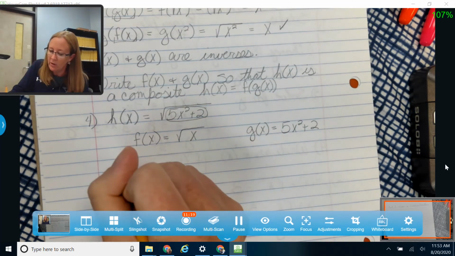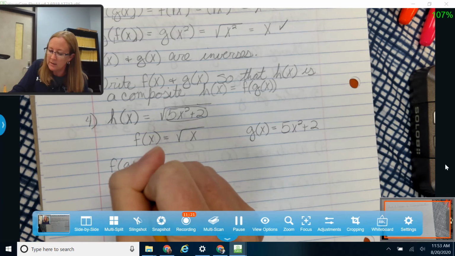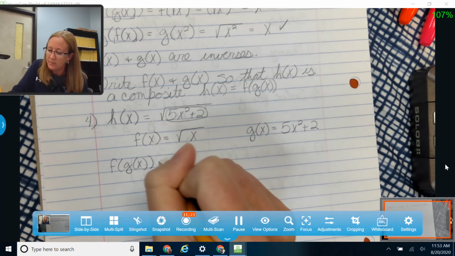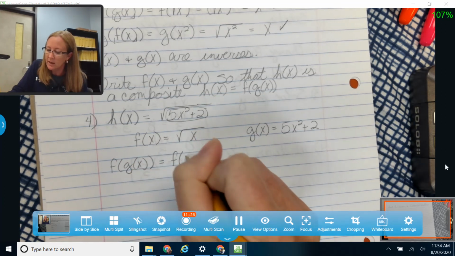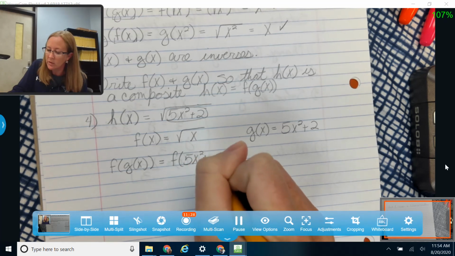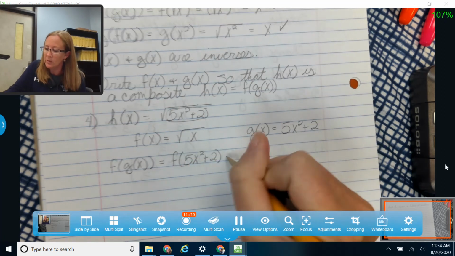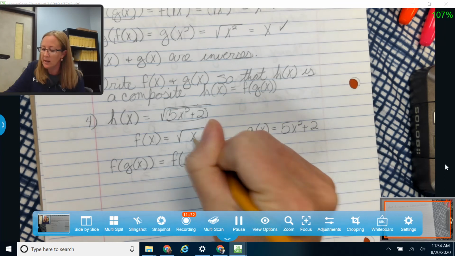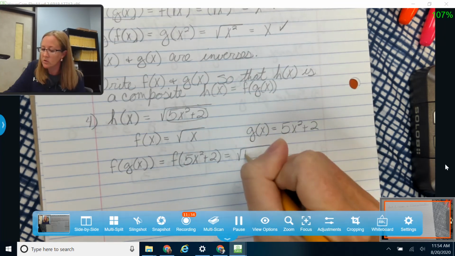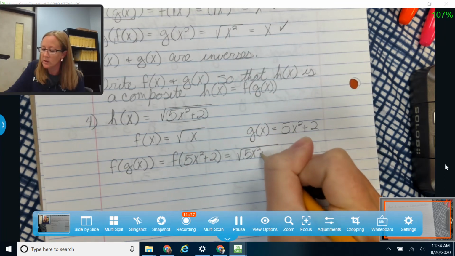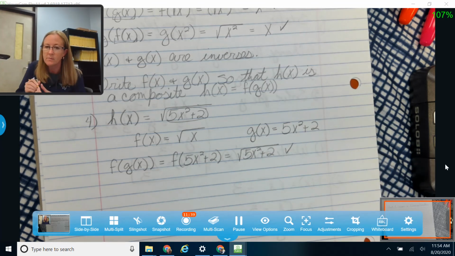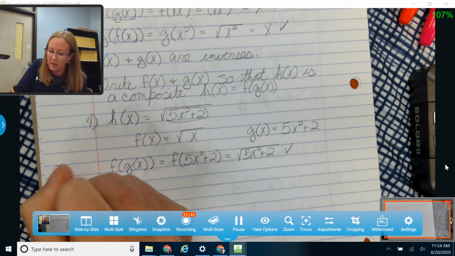So now, if I were to put it back together as f of g of x, I would say that g of x is 5x squared plus 2, and I would plug this into my f function, which gives me back the square root of 5x squared plus 2. Okay, so this is just where I went back and checked my answer.